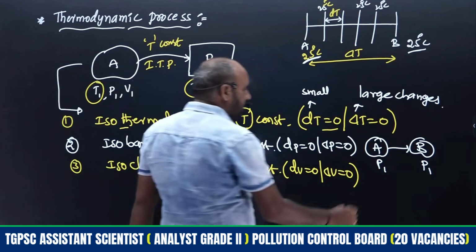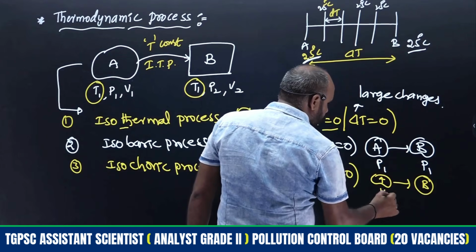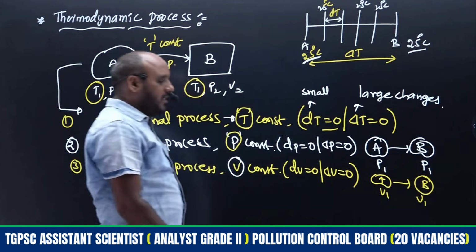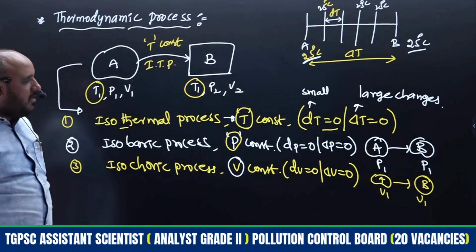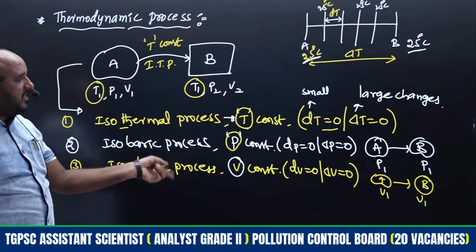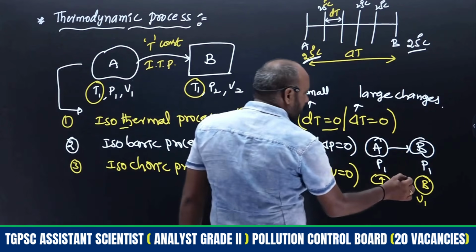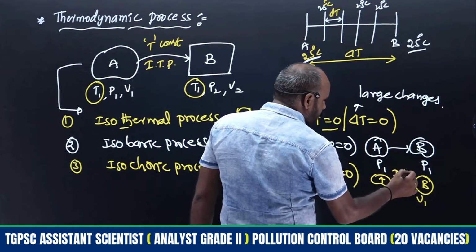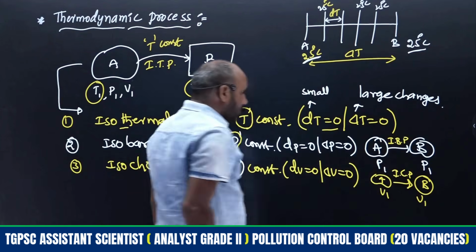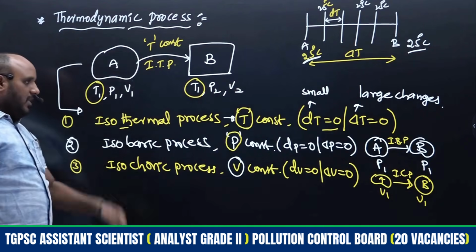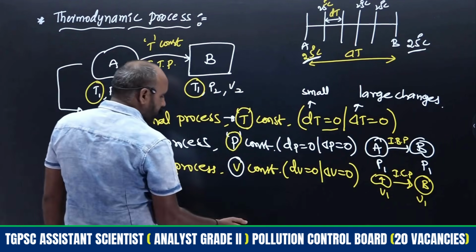If we represent it in this manner, system A is converted to system B, and throughout this conversion volume is kept constant. So here V1, there V1. The other parameters may change, but only volume is kept constant. Hence that process becomes the isochoric process. Pressure constant is the isobaric process, and the first one is the isothermal process. In addition, two more processes are there.